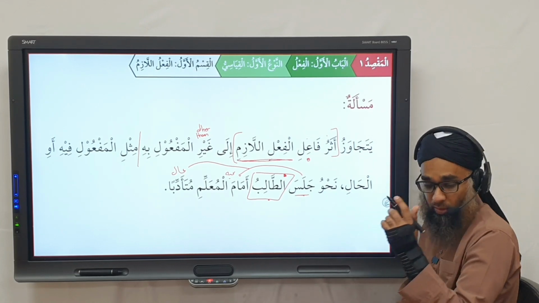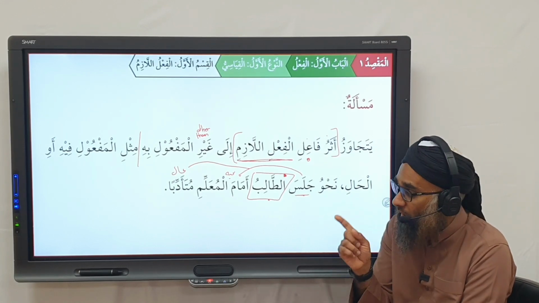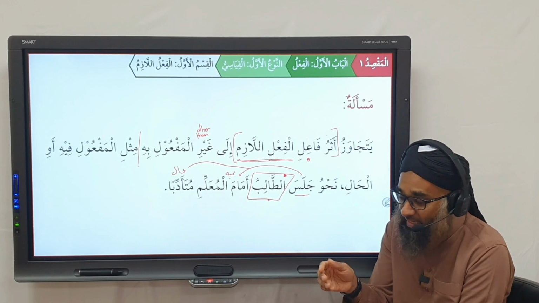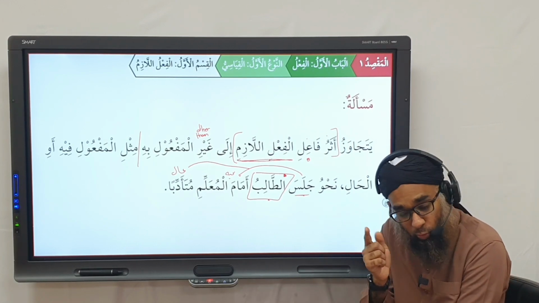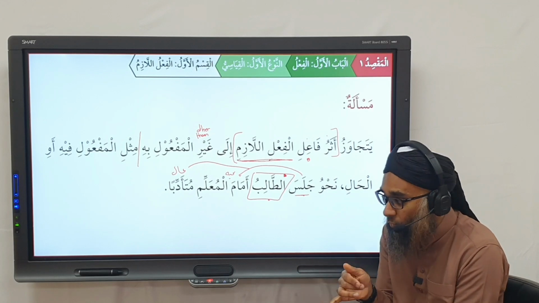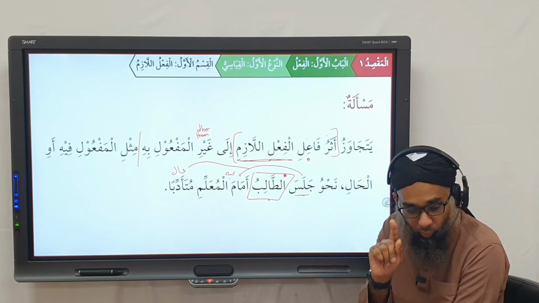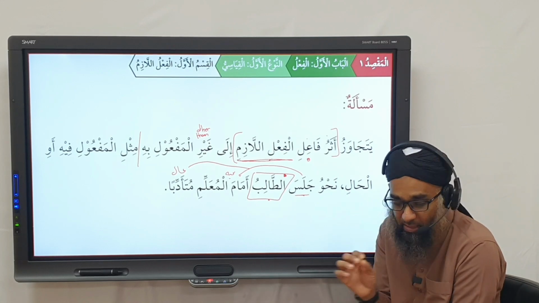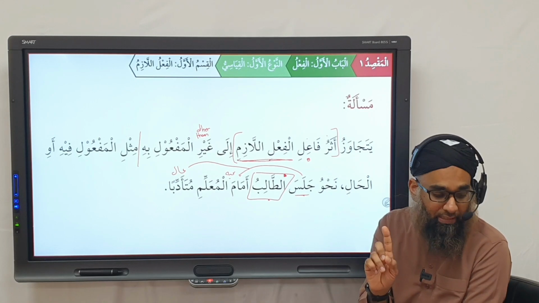So he's saying here that we mentioned in the definition, يتجاوز أثر فاعله لا يتجاوز إلى مفعول به. But it can go to other mafa'il. It can go to the maf'ul fi or the maf'ul ma'ahu or the maf'ul mutlaq. So it's only the maf'ul bihi. So the fa'il lazim is not allowed to have a maf'ulun bihi, but it can have other mafa'il.